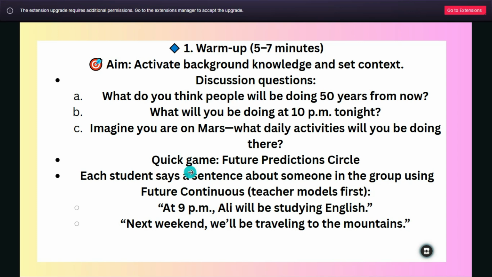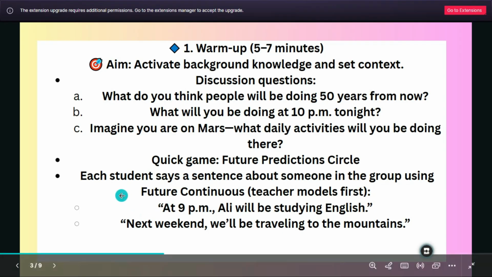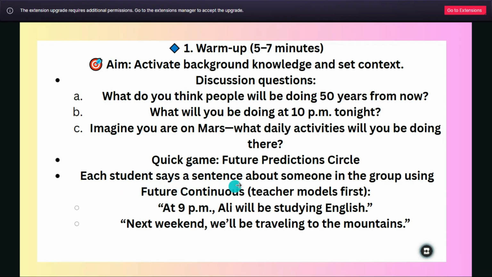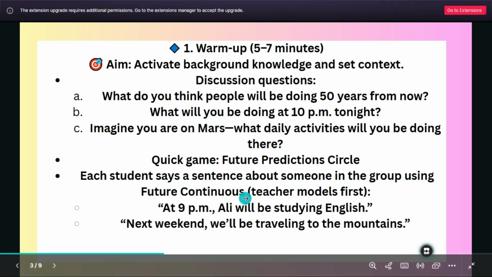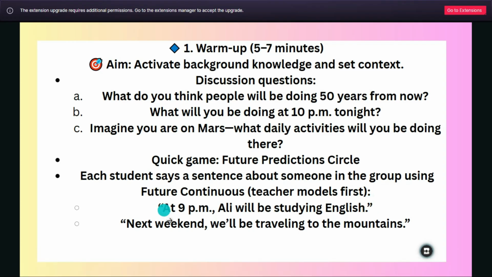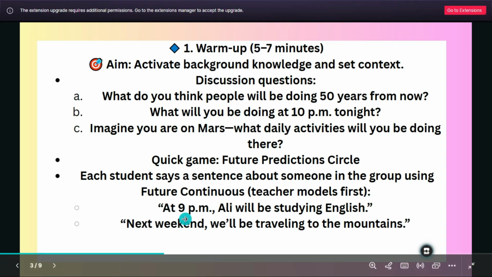Or maybe a quick game for future prediction circle. So over here, maybe you make a quick game where each student says a sentence about someone in the group using future continuous, and the teacher models first. For example, at 9 p.m. Ali will be studying English.